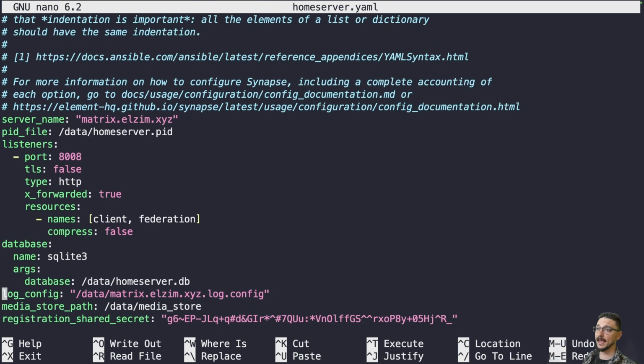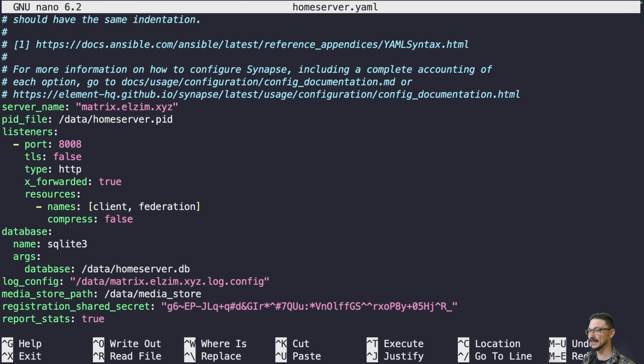We're going to be using a SQLite 3 database. So this is an internal database. This is okay for small communities and stuff like that. If you're going to get a lot bigger, you're going to want to use an external database, something like Postgres. But SQLite will work just fine for what I'm showcasing, but again, you're going to want something bigger and beefier if you're actually going to use this long term and in a big community setting.